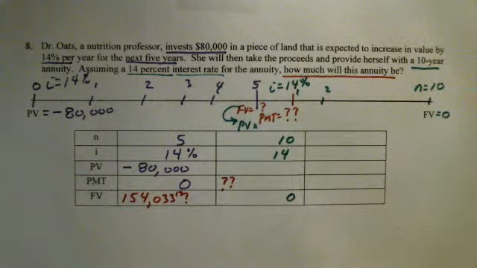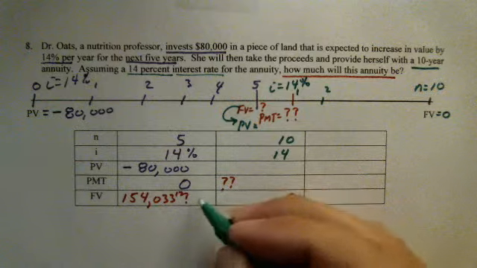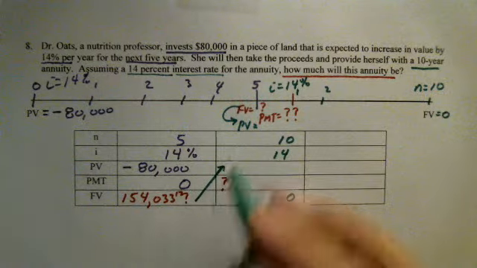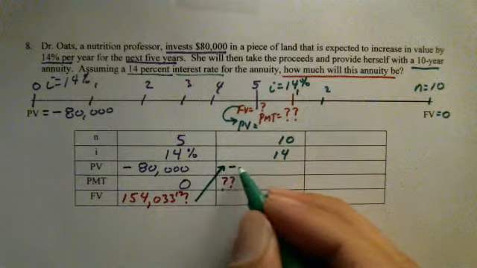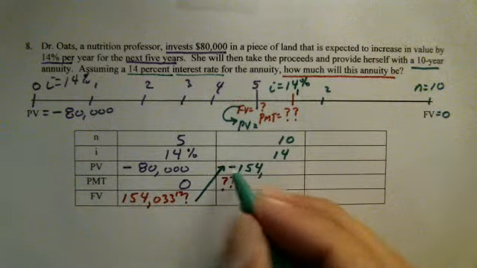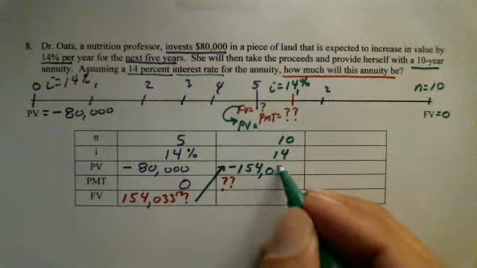And that is going to now be transferred over to my present value. So right up here, she sold the land the same day, turned right around and deposited that into an account. So that's why that's negative.